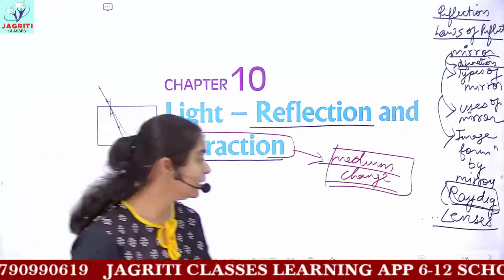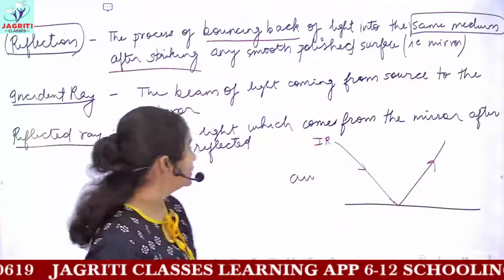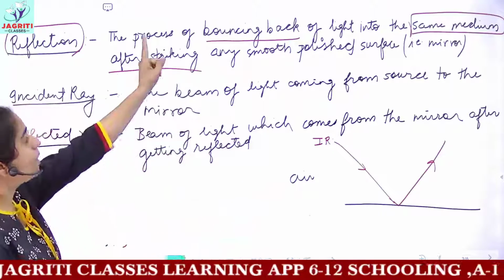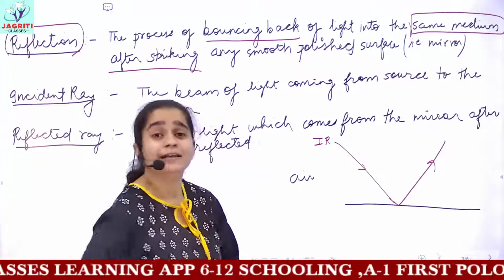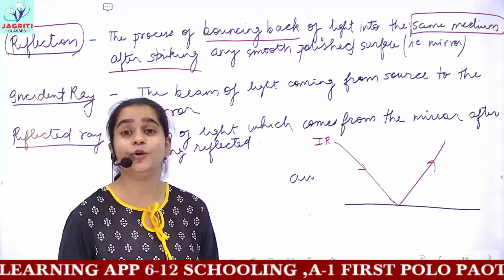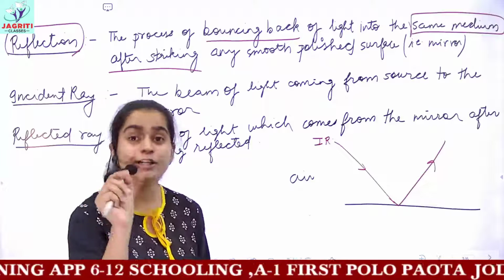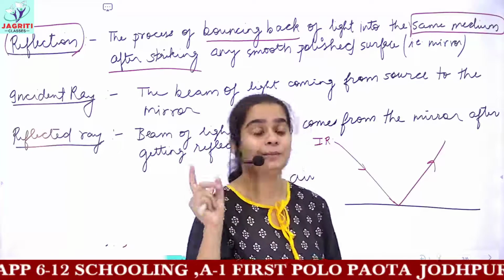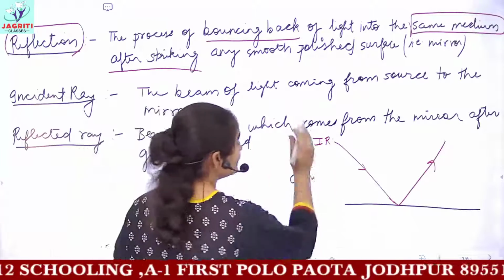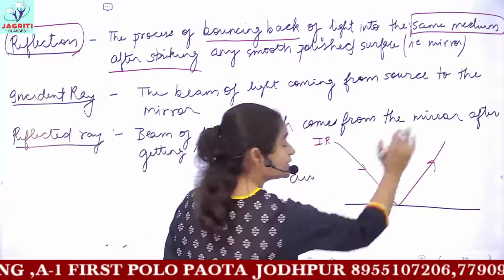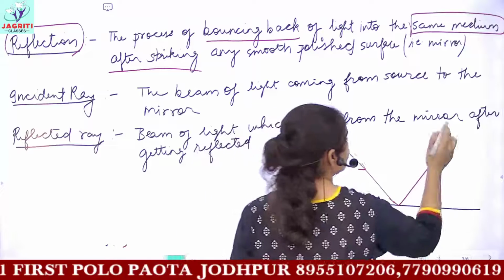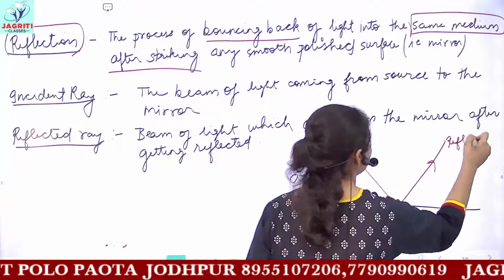So remember why I am focusing on reflection: the bouncing back of light into the same medium. Because you have to study one more phenomenon, refraction, and it involves a change in medium. But here, when the incident ray came, after reflection from the mirror, it bounces back into the same medium. This ray is called the reflected ray.